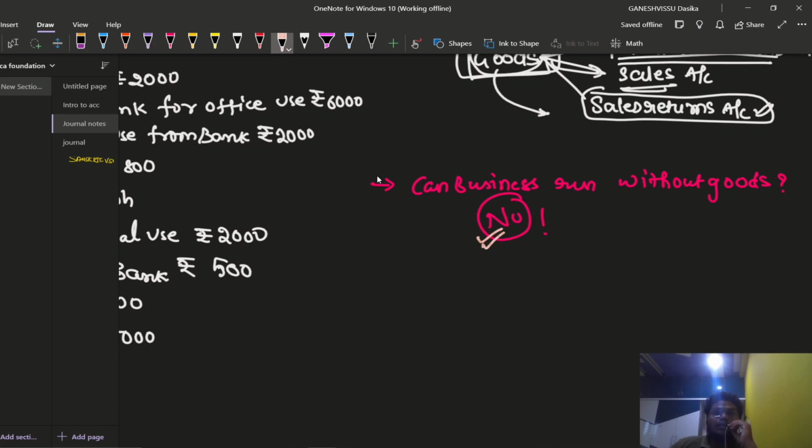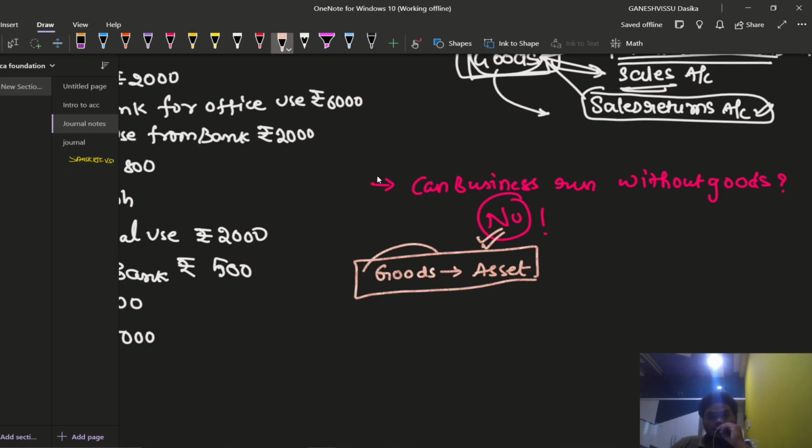Okay. Then, as far as accounts are concerned, we are going to treat goods as an asset, because without assets there is no business, right? So goods is like an asset to the business.